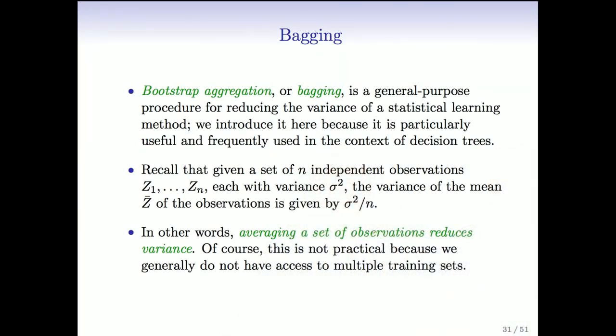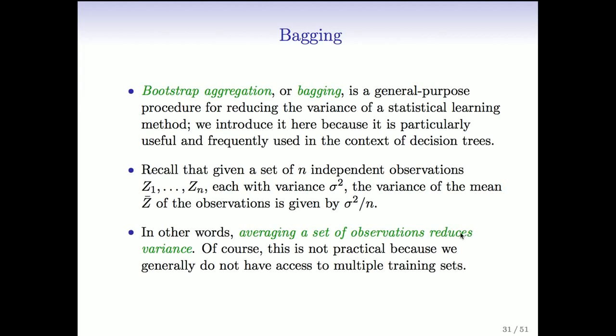Okay, so let's see what the bagging idea is. It's a way of taking a bunch of independent observations and taking their average to reduce variance. So just recall, if we had a bunch of independent observations, Z1 through Zn, with variance sigma squared, and we take their average, the variance of the mean, y bar, is sigma squared over n. So by taking an average of independent things, we reduce the variance by a factor of n. That's good.